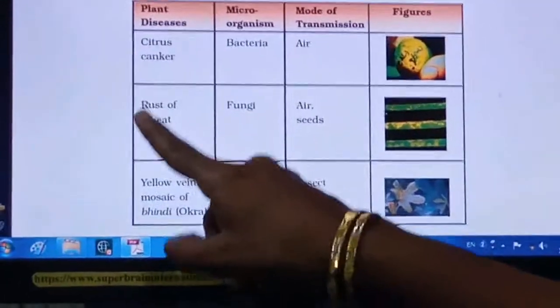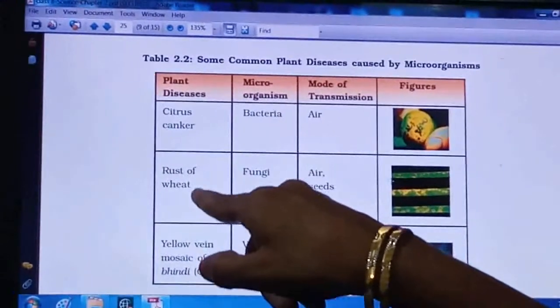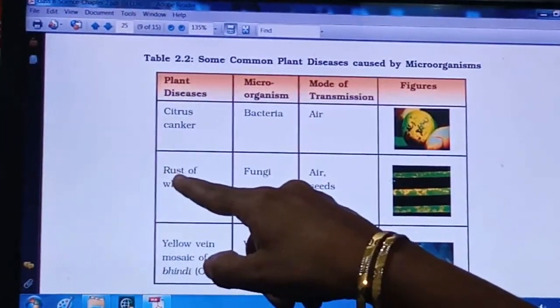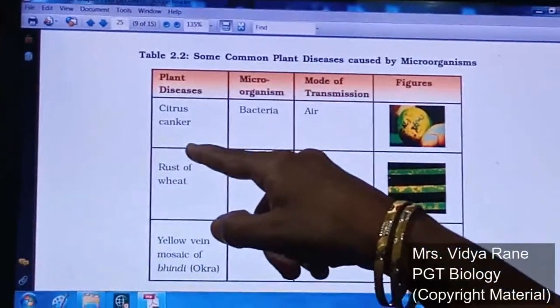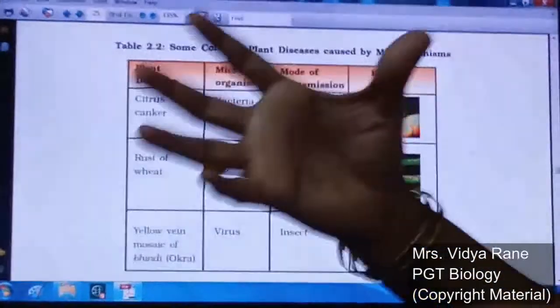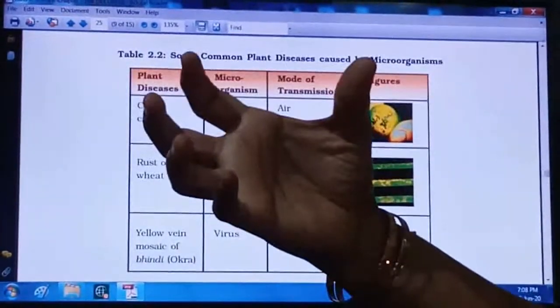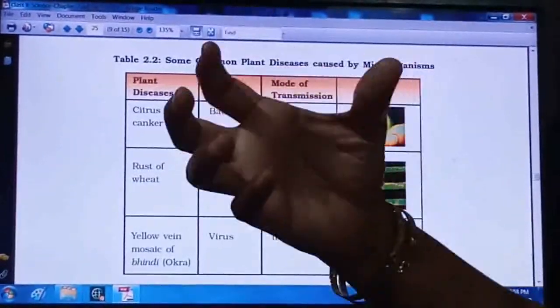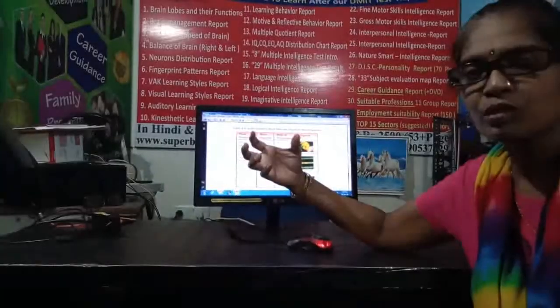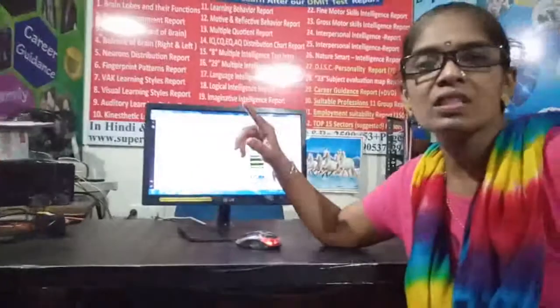Next disease is rust of wheat, right? Now see the name rust, you must have seen iron rust. Whenever you keep iron in moist condition, in contact with water molecules along with oxygen from the air, the iron gets rusted and a brownish color layer is formed.